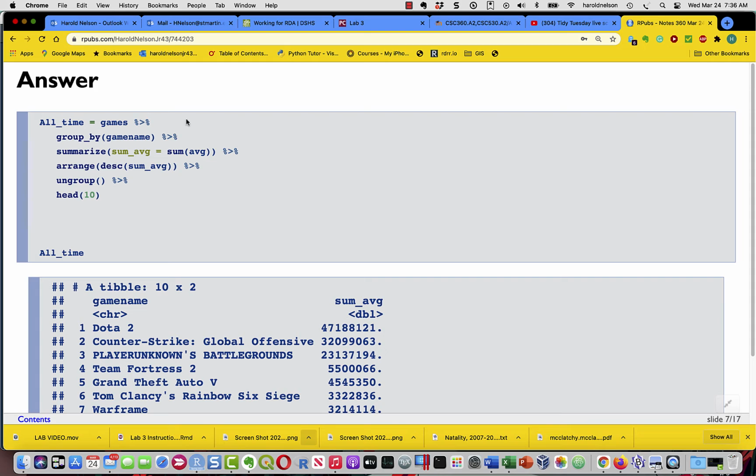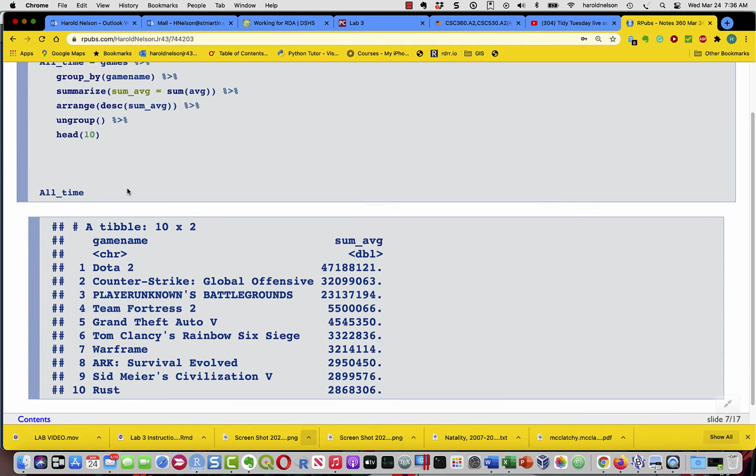So to create all time, I start with games. Then I group by game names. Then for every value of game name, I want to get the sum; sum underscore AVG is the sum of AVG. Okay? Then I arrange that descending by sum of AVG. Then I ungroup. Then I take the head. And that'll give me the top 10 games of all time based on sum AVG. And I print it out, and I see what I've got here. Dota 2, Counter-Strike, and so on, down to Rust. Okay?